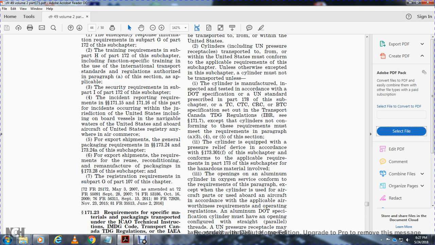Cylinder is equipped with a pressure relief device in accordance with the 173.301 for F of the subchapter forms the applicable requirements for the Part 173 subchapter for the hazardous material involved.